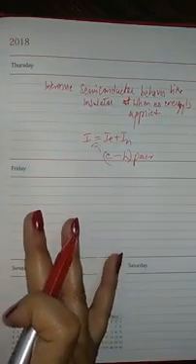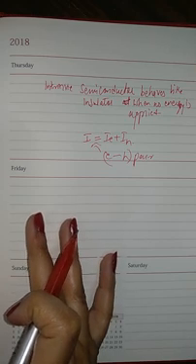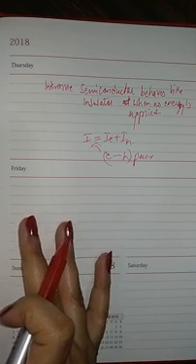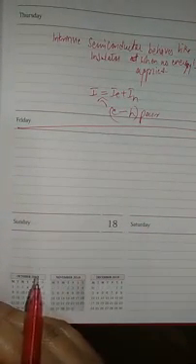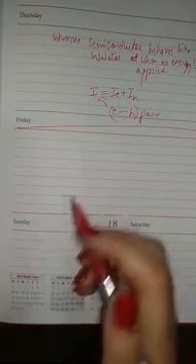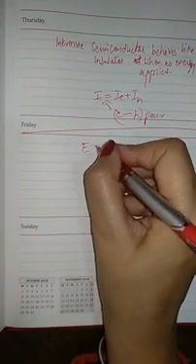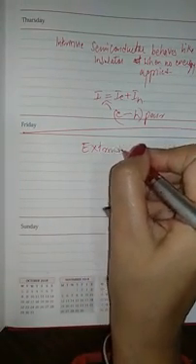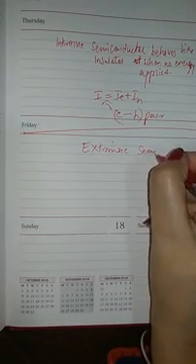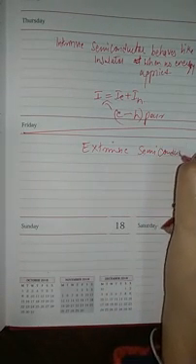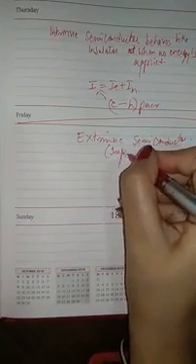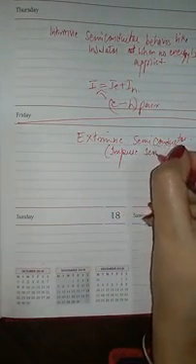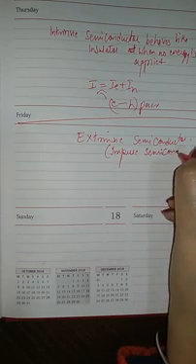This is what we are talking about. Intrinsic semiconductors, which are pure semiconductors without any impurity. Okay, this is about intrinsic semiconductor. Now the most important type of semiconductor is extrinsic semiconductor or impure semiconductor.